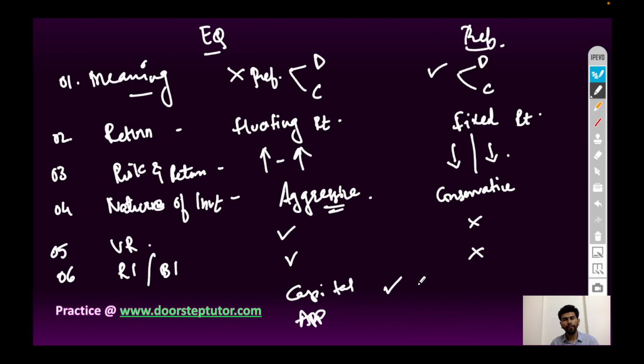The capital of equity shareholders is appreciated and preference shareholders' capital is not appreciated. They get repayment of capital in case of redeemable preference shares, only the amount of investment they get, but equity shareholders get capital appreciation because the shares are traded on the stock exchange and the market value of the share goes on increasing. So equity shareholders get capital appreciation, but preference shareholders do not get capital appreciation.